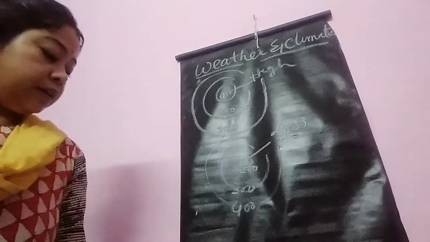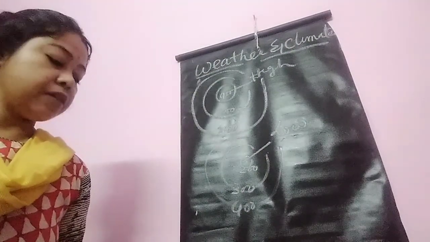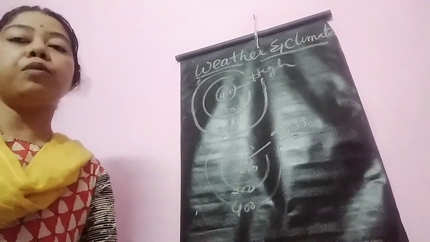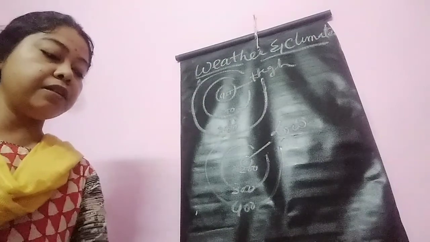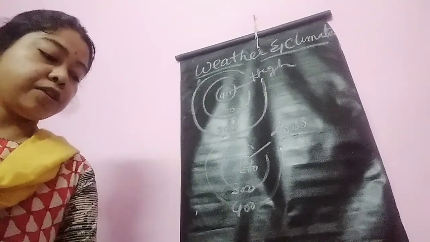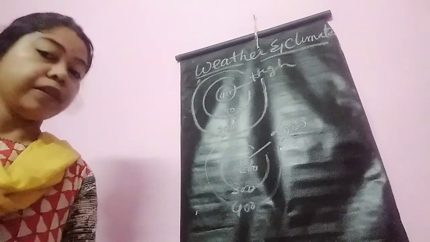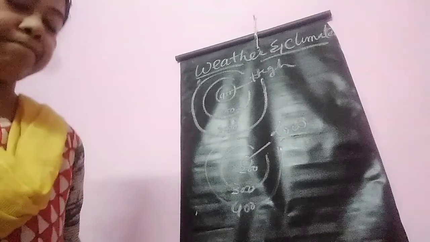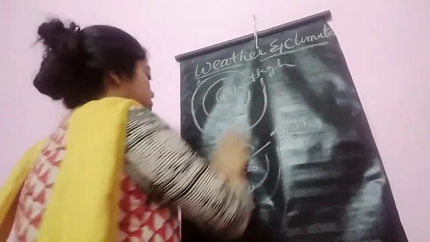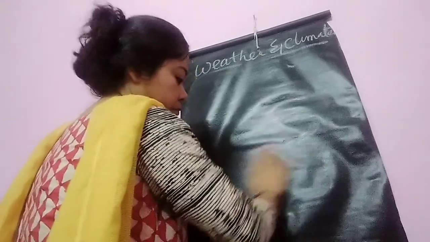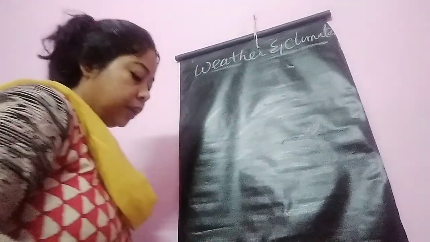So what you will read from this part: what is air pressure, which instrument is used to measure air pressure, what is the normal pressure at sea level, what are the factors for 5 marks, what is high pressure, what is low pressure. Then we will move to the wind part.